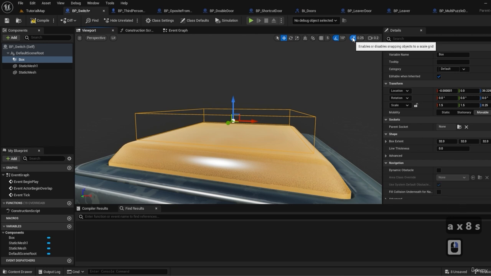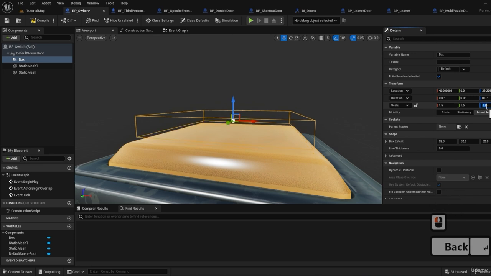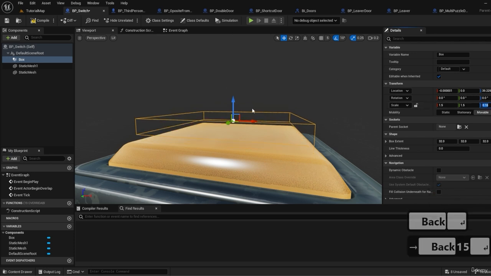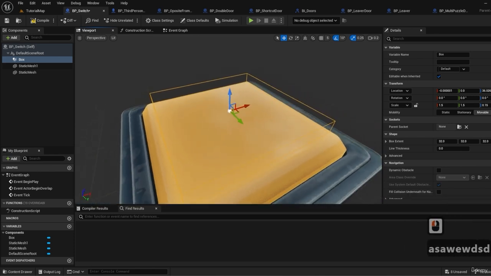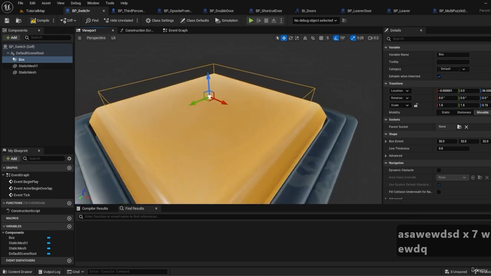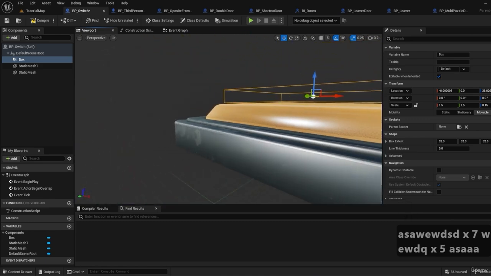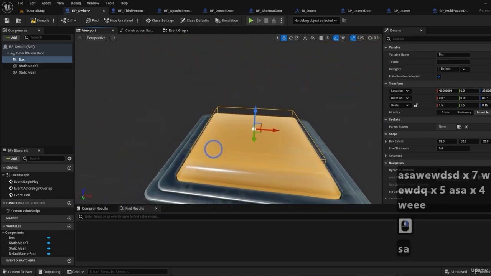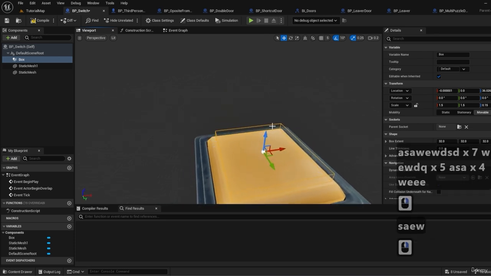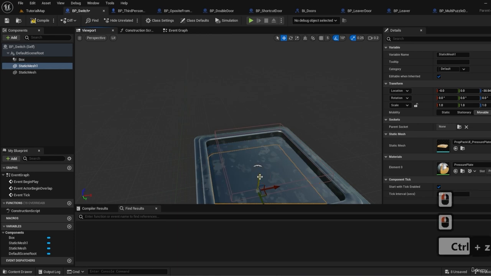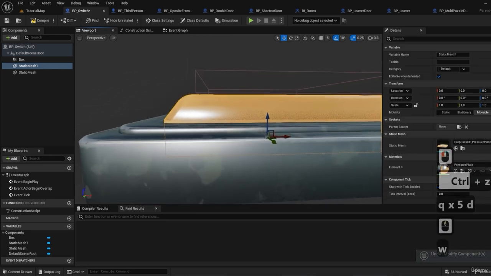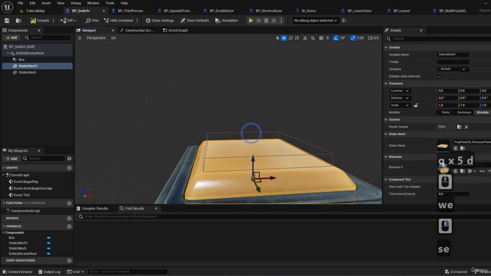I can actually do it from here. I'm gonna do it 0.15. Yeah, I think that's fine. So something has to come this close into contact to be considered that it's on the switch. This is what we will use this for. This is what we'll say to this blueprint, that the switch needs to go down, there is something on you. So I think this size, this close to the box is fine.